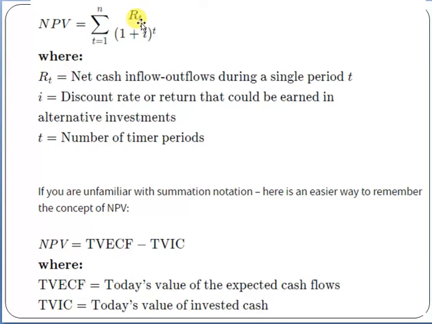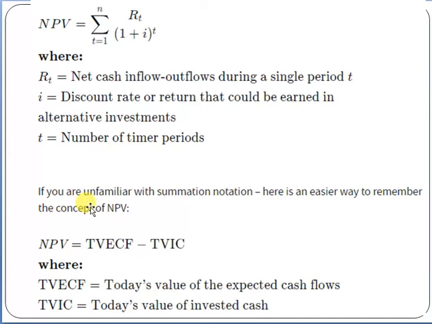Here Rt is the net cash inflow minus outflow during a single time period. i is the discount rate of return that could be earned in an alternate investment. t is the number of time periods.